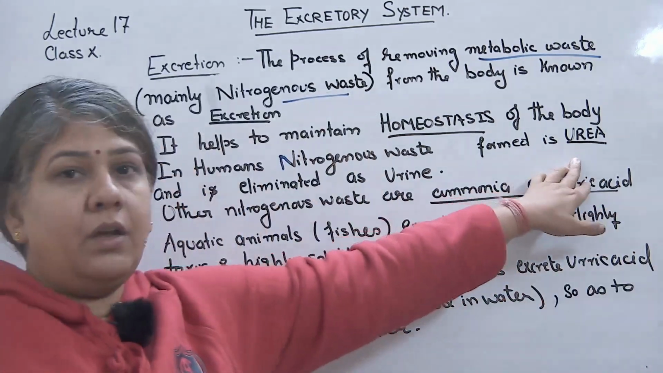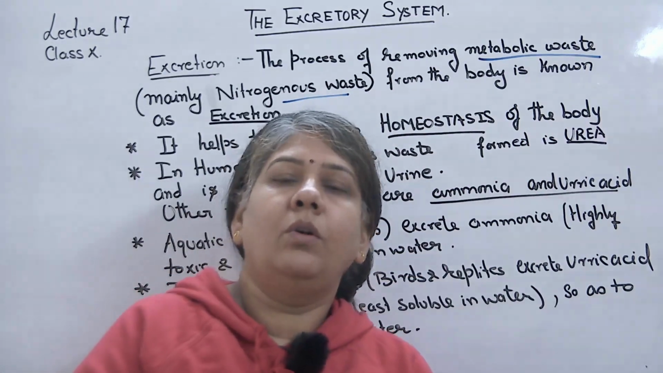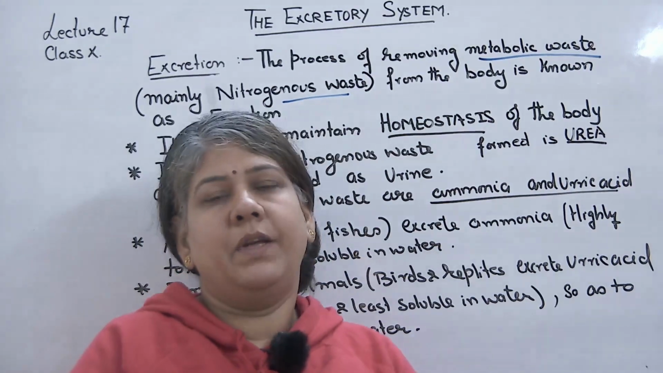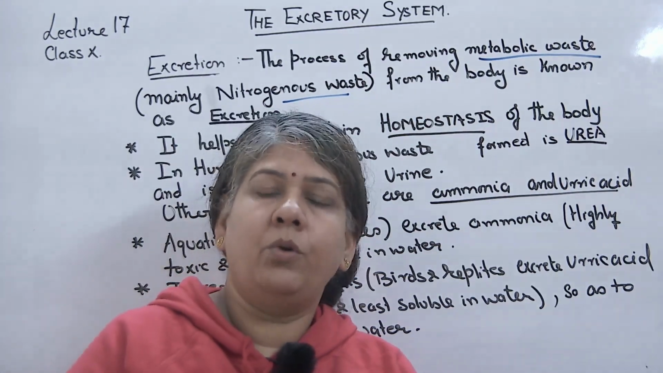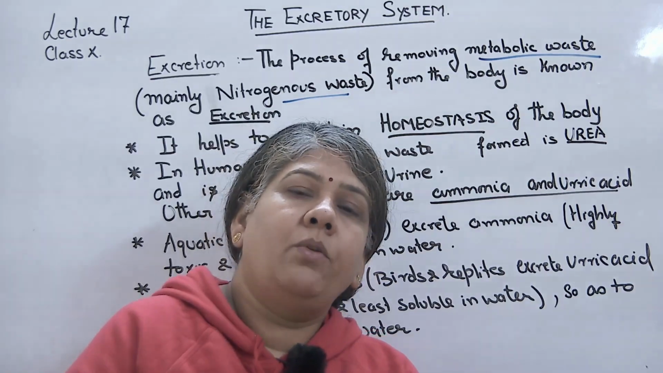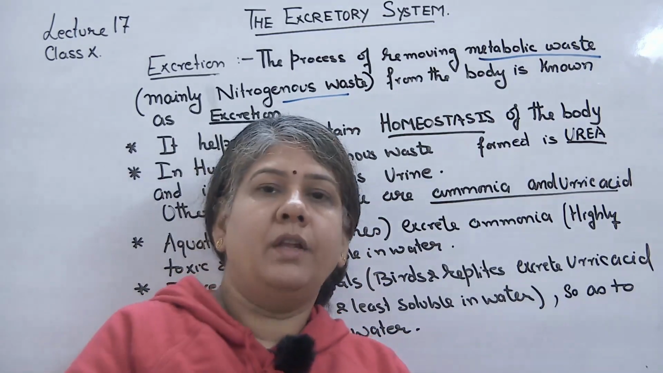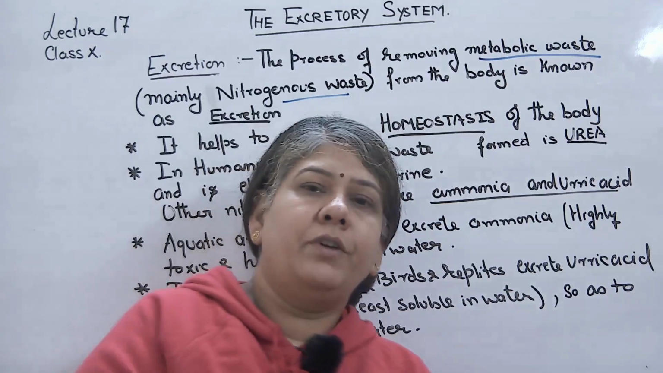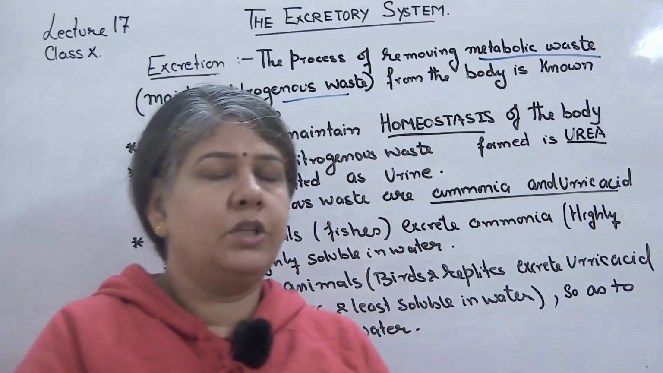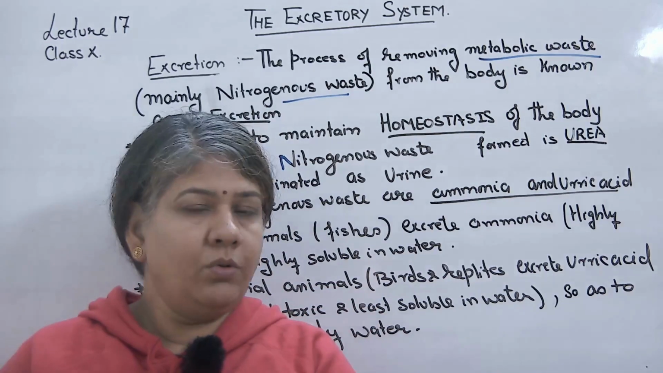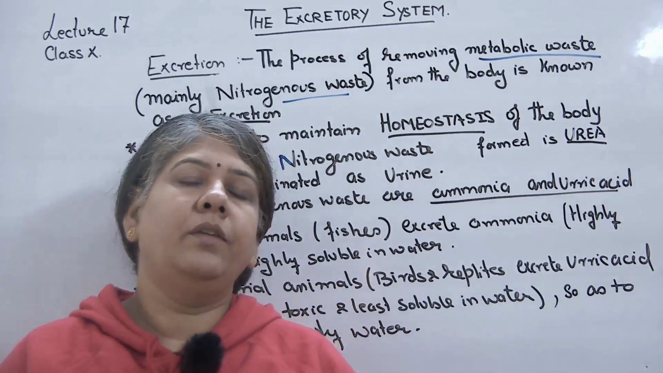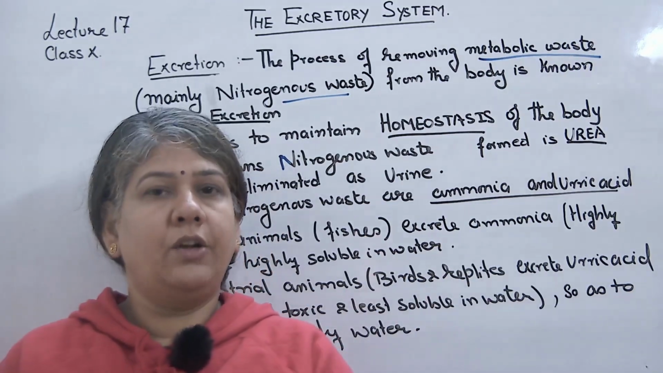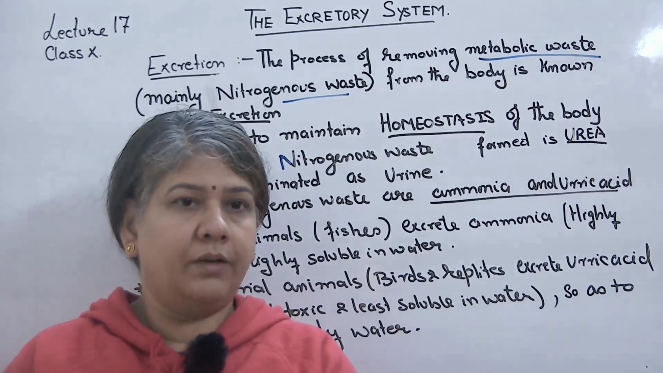So let's see, urea is formed by the breakdown of amino acids. Amino acids that are formed in the body help to make protein. And whatever extra amino acid is left cannot be stored in the body, hence it needs to be broken down. It is broken down in the liver, and the liver first forms ammonia, then ammonia is toxic, so it is detoxified and converted into urea.